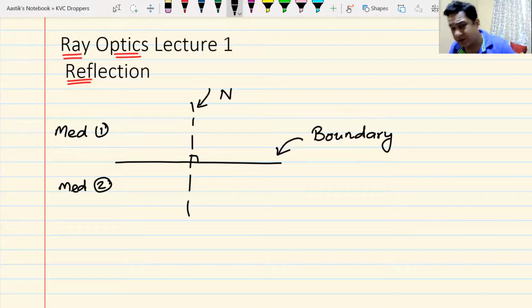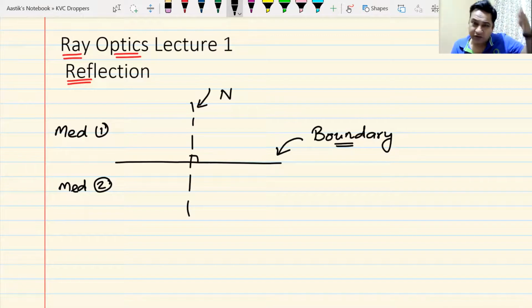When light or any wave strikes... Counter-Strike. Counter-Strike used to be a very famous video game. Now it's a PC game. Counter-Strike.